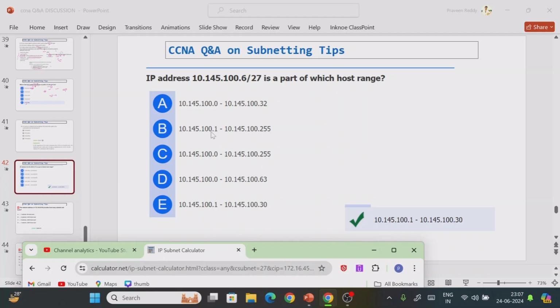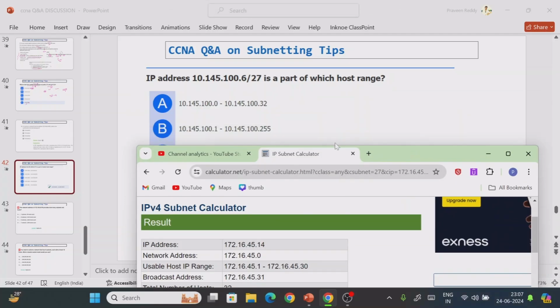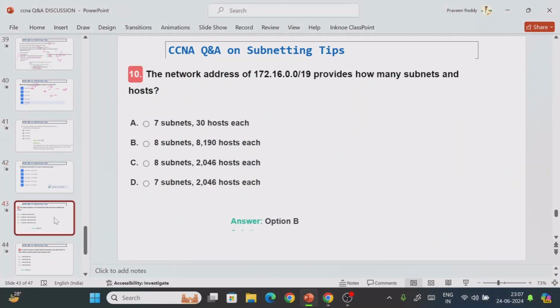Why is the other option wrong? /27 CIDR means you get a maximum of 32 addresses. How could we get 1 to 255 addresses, or 0 to 255, or 0 to 633? No, this is not possible. Straight away, just select the /27 subnet mask. Here you will find how many hosts we get and under how many networks, everything you can see, right? So that you can solve the problem easily.